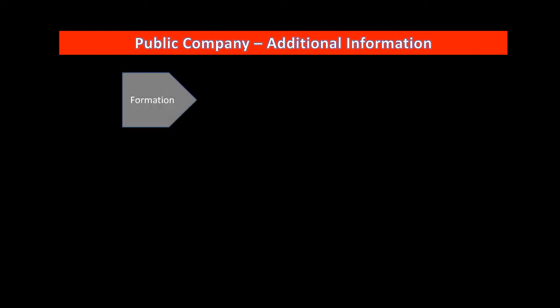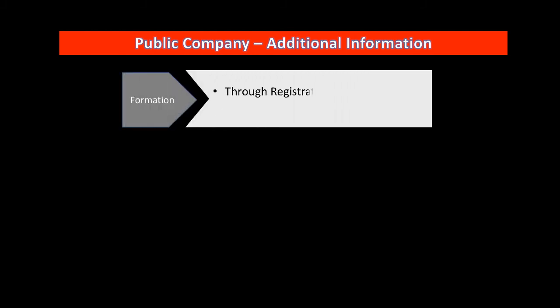Now some additional information about the public company. Formation is through registration by fulfilling the legal requirements. Of course, the legal procedure that needs to be followed is the same for every type of company. The liabilities, requirements and documents vary accordingly, but registration has to be done.